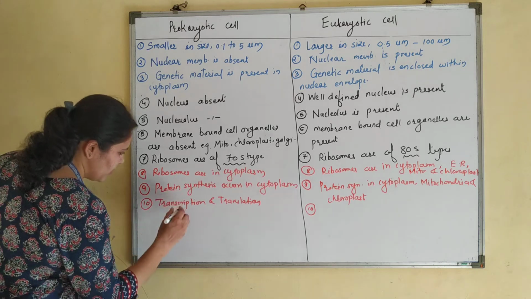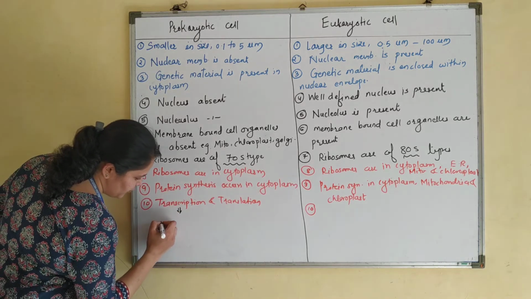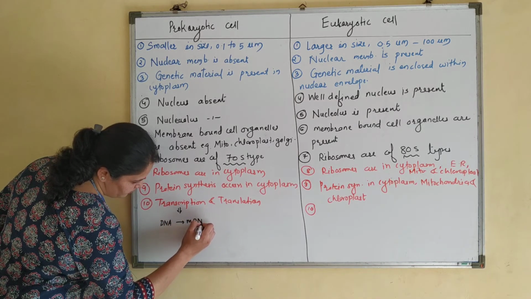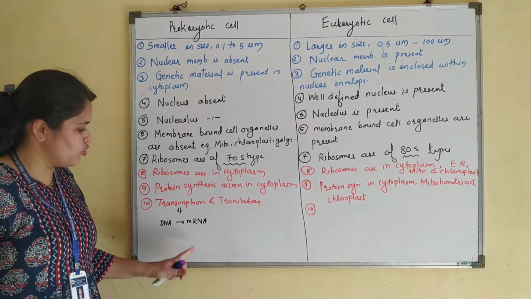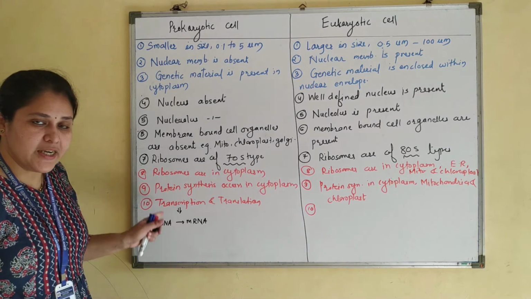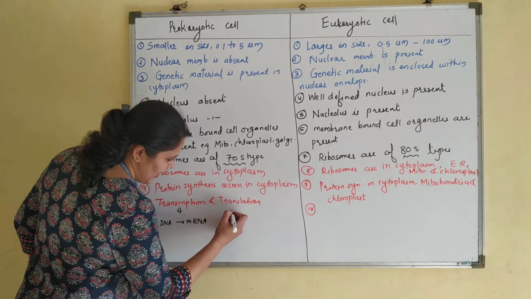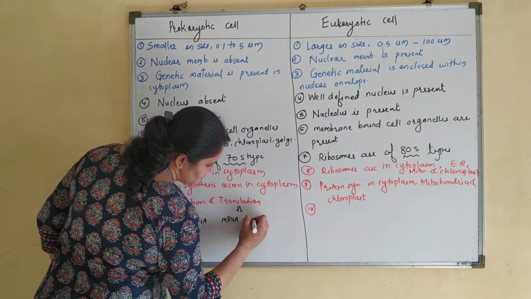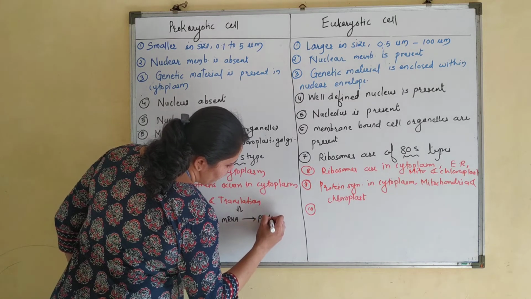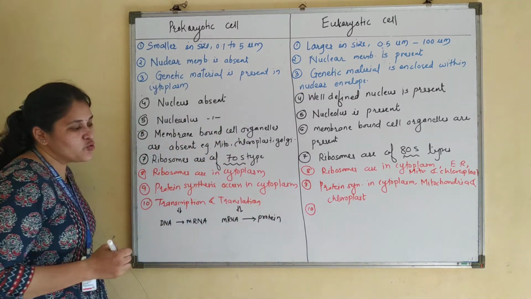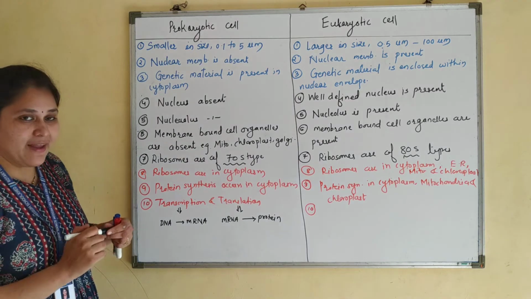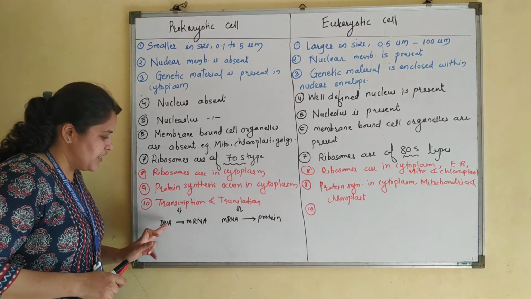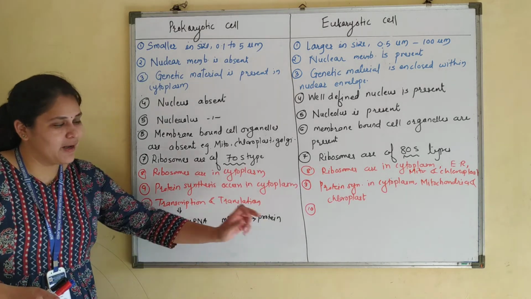Transcription is a process in which DNA forms its mRNA. The process of formation of mRNA from DNA is known as transcription. And translation means the message from mRNA is translated in the form of a particular protein. So in every cell, the flow of genetic information is from DNA to mRNA and from mRNA to protein.